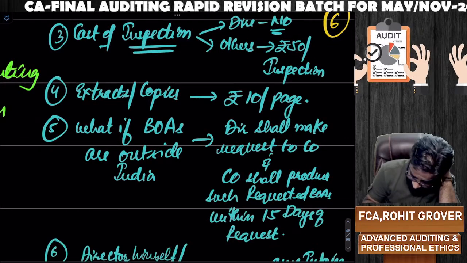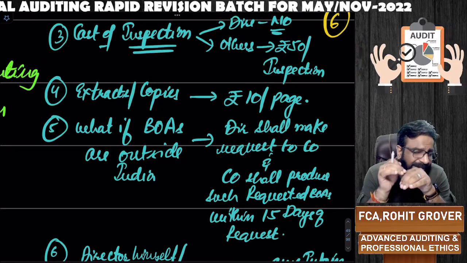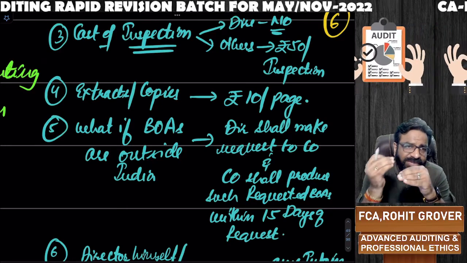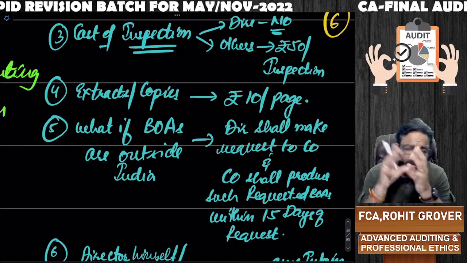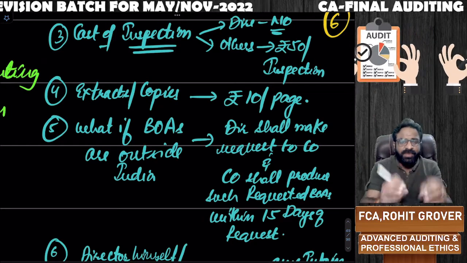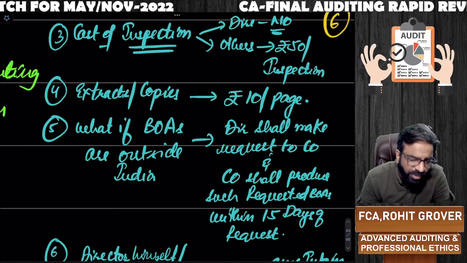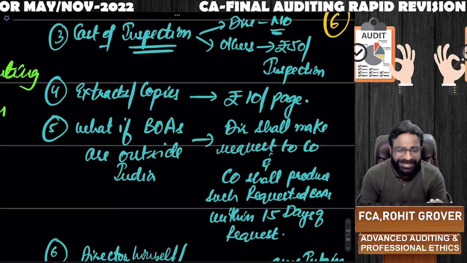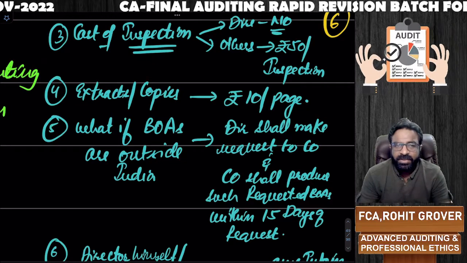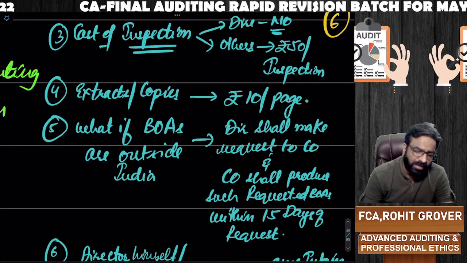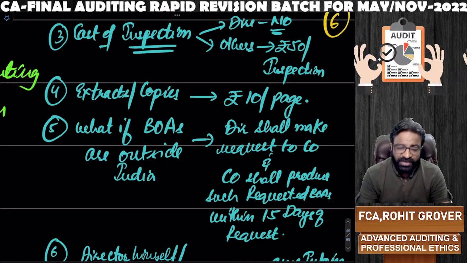Next point, sir, if the books of accounts are kept outside India, then can an Indian director still inspect them? Yes. What will the Indian director do? The Indian director will make a request to the company, and the company shall make sure that within 15 days of his request, those books of accounts are produced in front of him. Did you get the point? To whom? To the Indian director who has requested to see the books of accounts which are outside India. Is it clear, everyone? The books of accounts, if kept outside India and the Indian director wants to inspect them, shall be brought back to India within 15 days of his request.